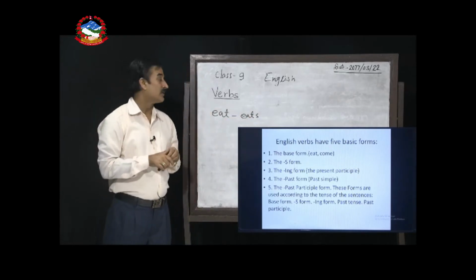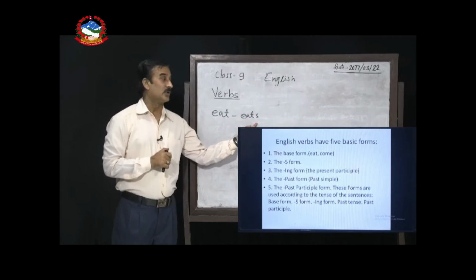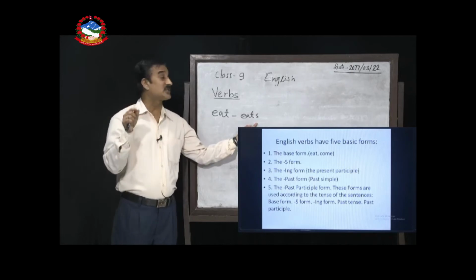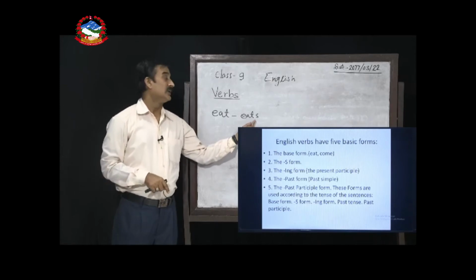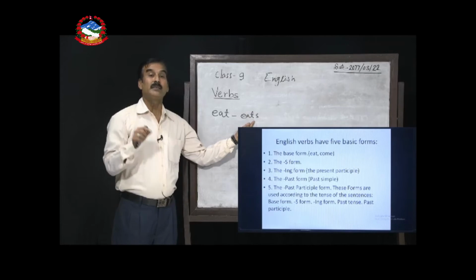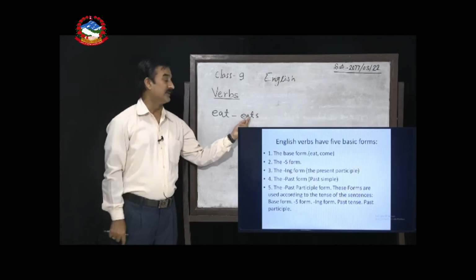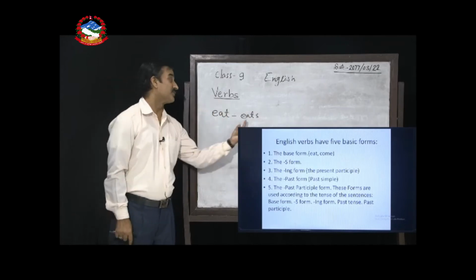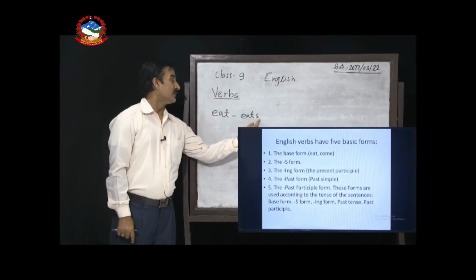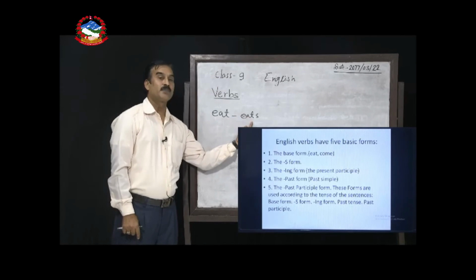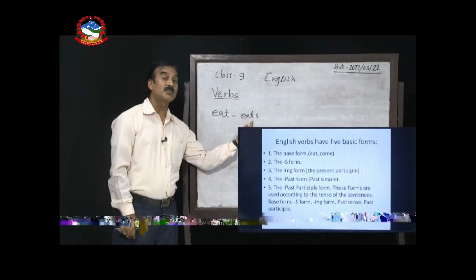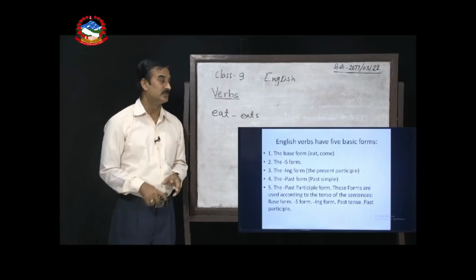So, this is the present form. If there is a third person singular number subject in the sentence, we use this form, like he eats rice, s form. So, root form or base form. Second, the s form or adding s to make it present form.